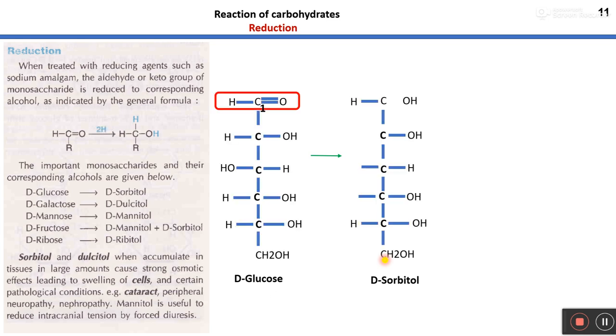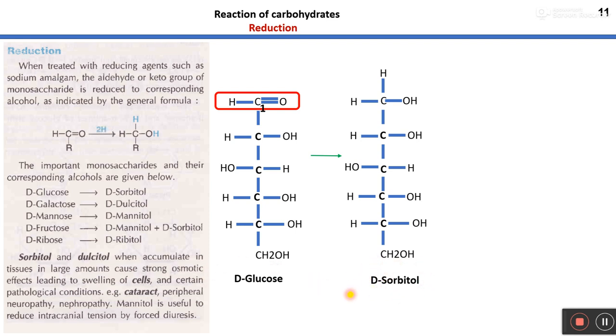Now, when the aldehyde group present at the C1 position of D-glucose is reduced, it generally forms alcohol. In this reaction, D-glucose converts into D-sorbitol.